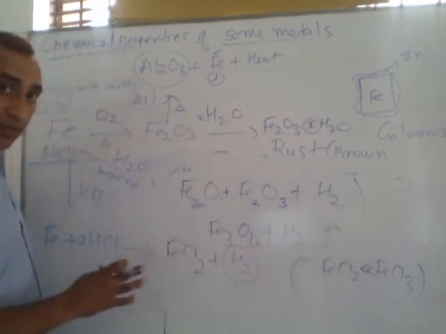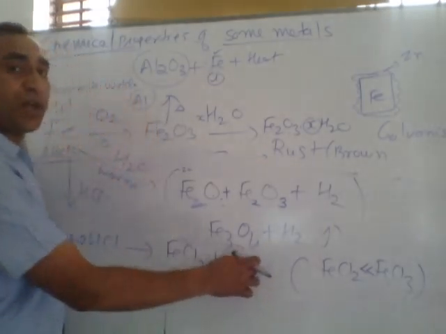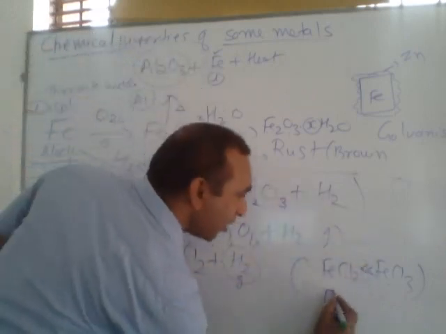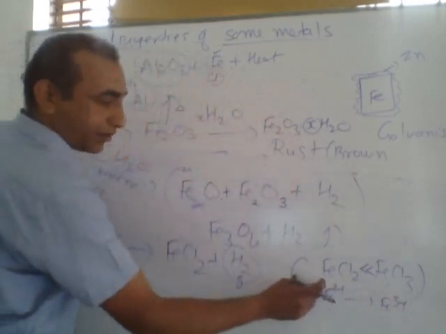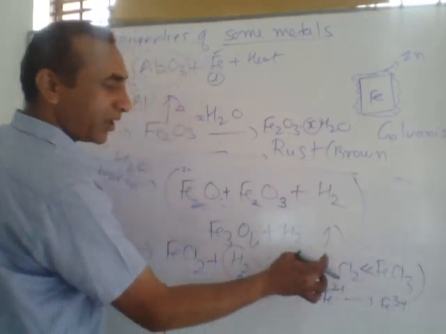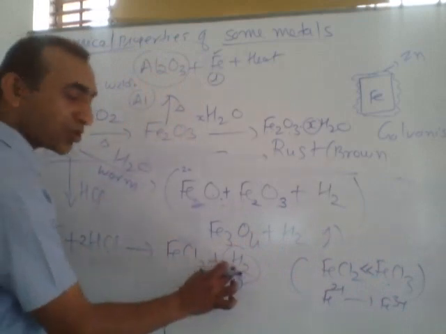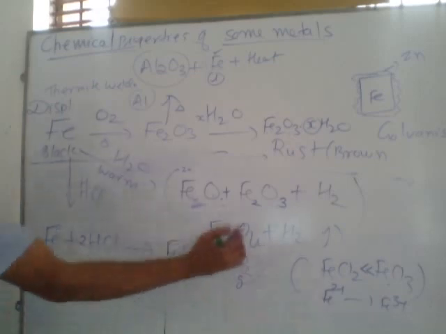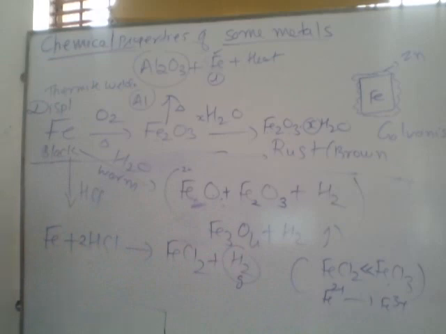Give the reason. The reason is that H2 gas is liberated, this is a gas, and it is liberated very speedily. This hydrogen gas prevents the further oxidation of iron from 2+ to 3+. Oxidation of iron from 2 plus to 3 plus, meaning conversion of ferrous to ferric, is prevented by H2 gas. This H2 gas is liberated at very high speed. So when iron reacts with HCl, FeCl2 is formed, not FeCl3.